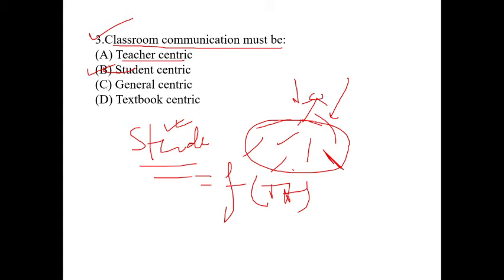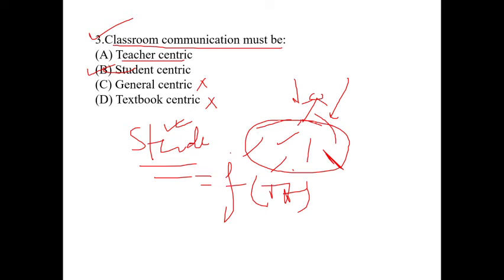So the answer will be option B. There are other options also, C and D. We can easily cancel C, that is general centric. It has no meaning, and textbook centric also has no meaning. So the final answer will be B.